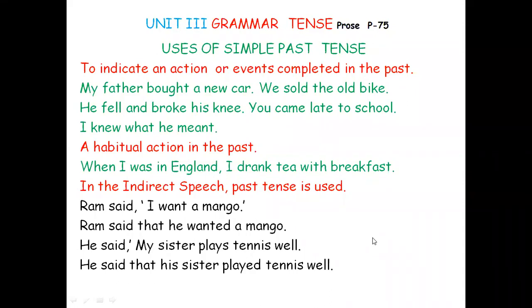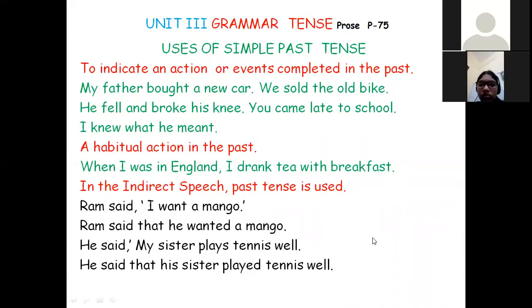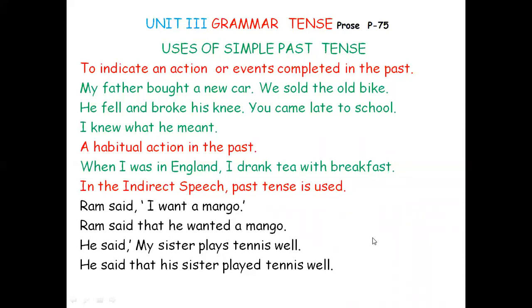Where do we use simple past tense? One is to indicate an action or events completed in the past. Example, my father bought a new car. When? Not now: yesterday, day before yesterday, last week, last month, maybe anything. You get only one word as the past tense. My father bought, from buy: buy, bought, bought. Bought a new car. We sold the old bike.